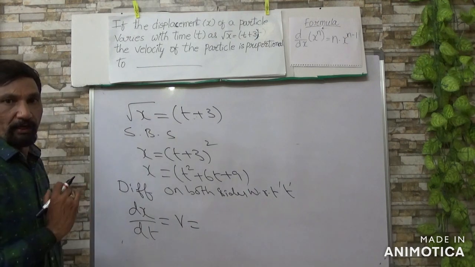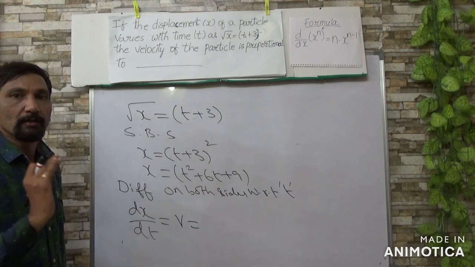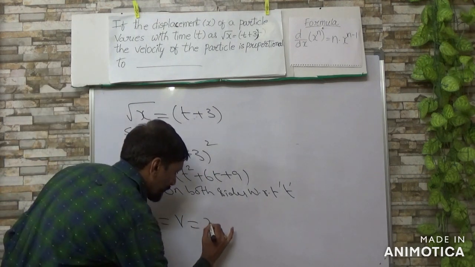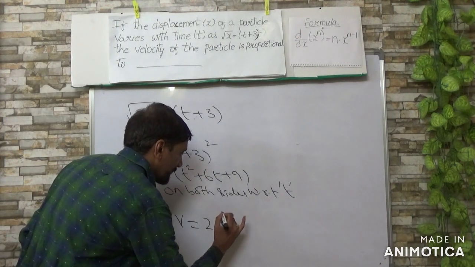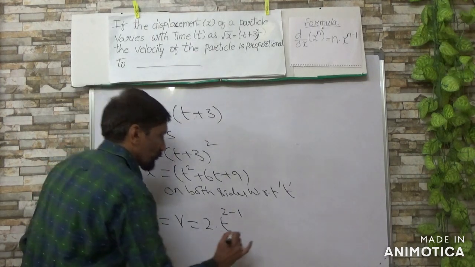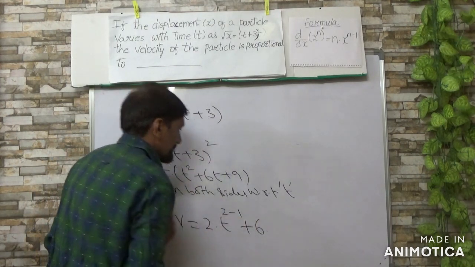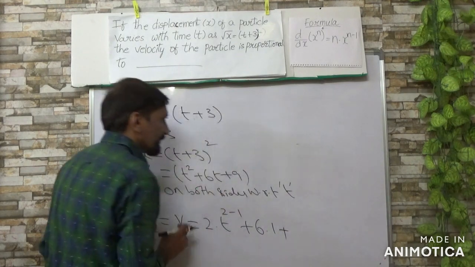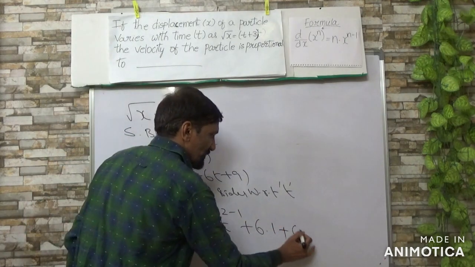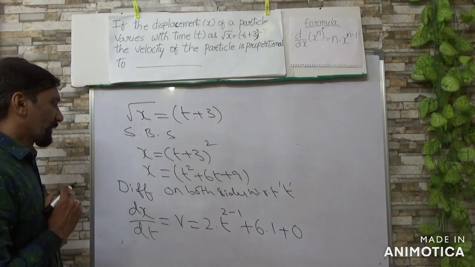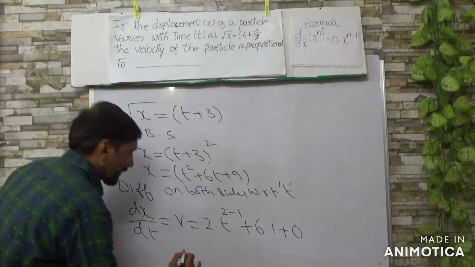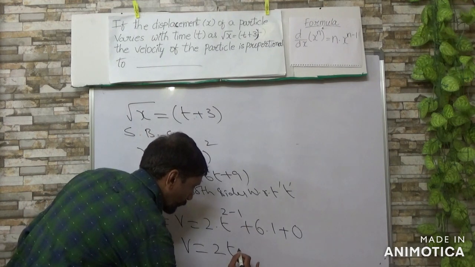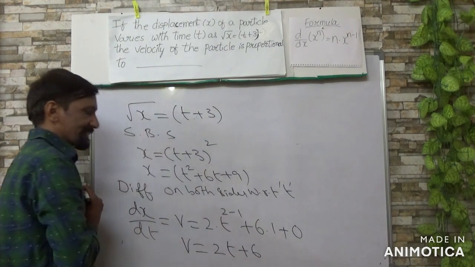You already know the differentiation process. Here the power is 2, so 2 into t power 2 minus 1, plus 6 into the differential value of t, which is 1, and the constant gives 0. Thereby you find velocity, nothing but 2t plus 6.